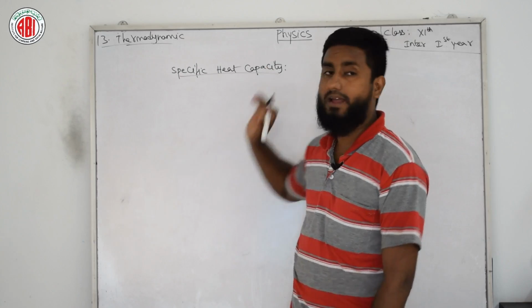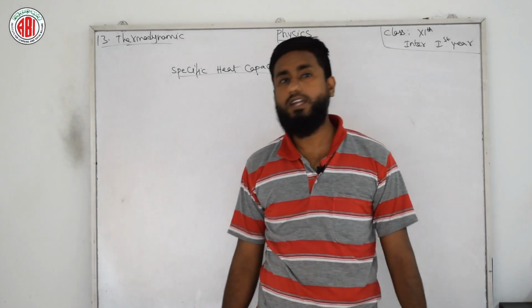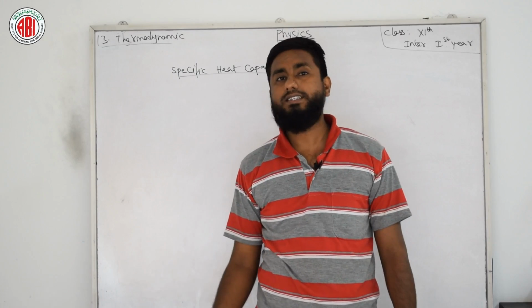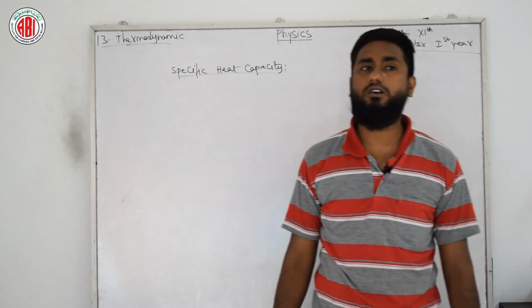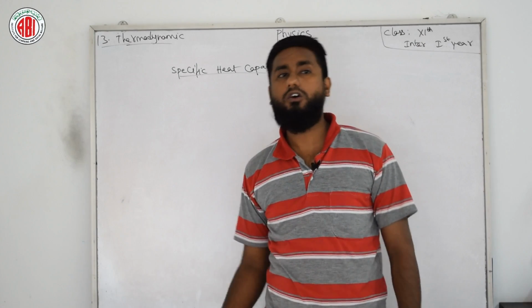Specific heat capacity is defined as the amount of heat required to raise the temperature of a unit mass of a substance by 1 Celsius or 1 Kelvin.